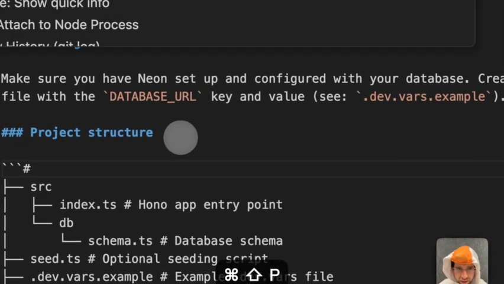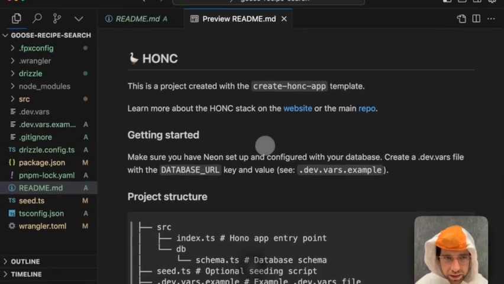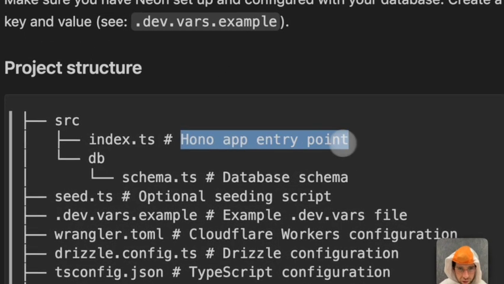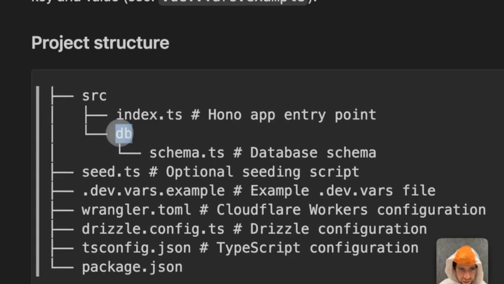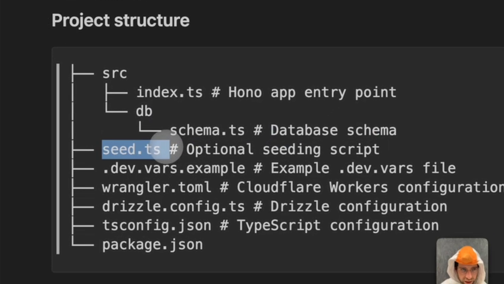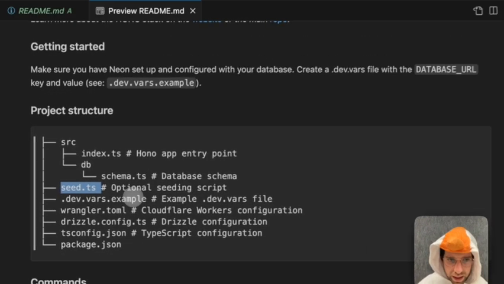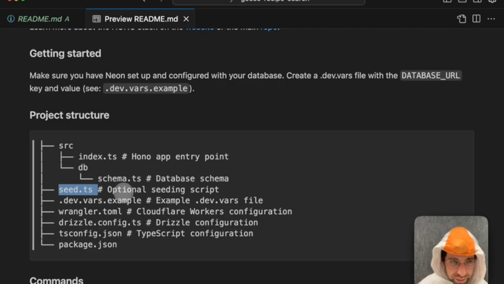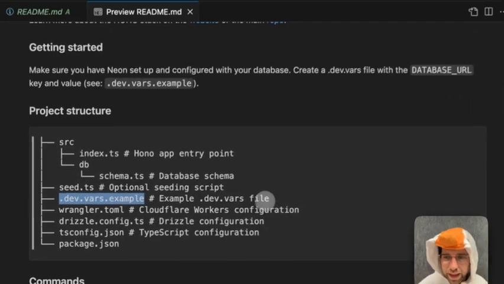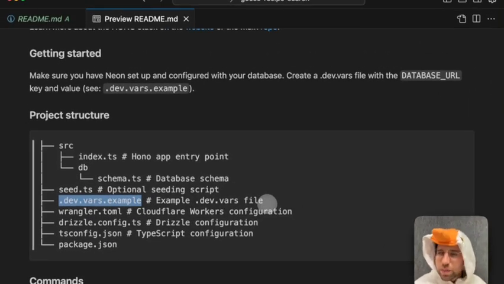Okay, so in this README, actually, is there a better way to look at it? Let's actually look at it as Markdown. We should have a source index.ts, which is the entry point for a Hono API. We have this DB folder that contains a schema, which is our database schema written with Drizzle. Then we have a seed.ts file, which can seed the database with data, which we already did when we ran DB setup. And then we have an example dev vars file. I think that's just the same thing as an environment file, but meant for Cloudflare Workers. So if you didn't know that, now you know.